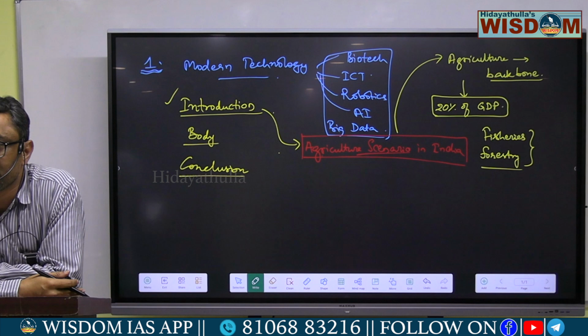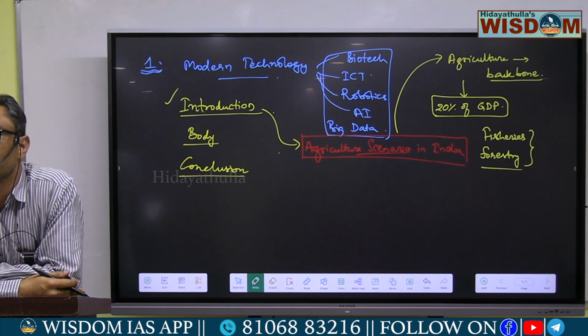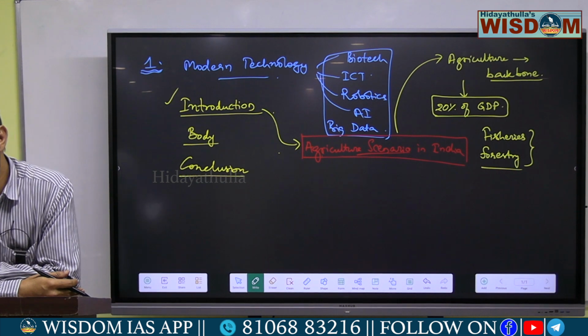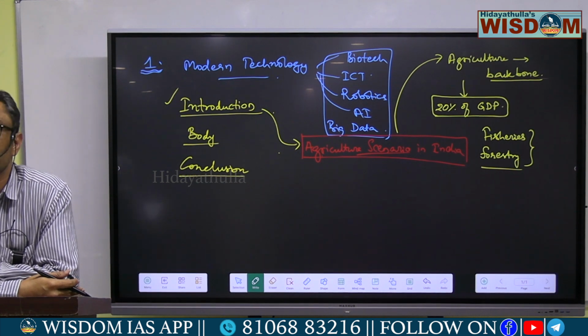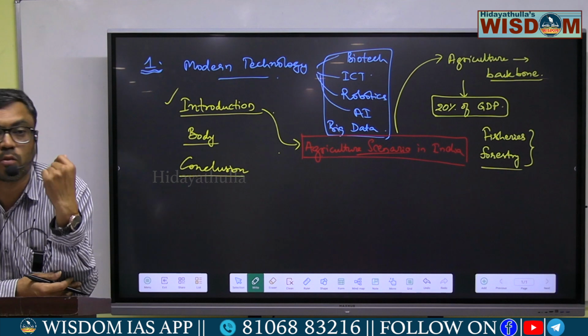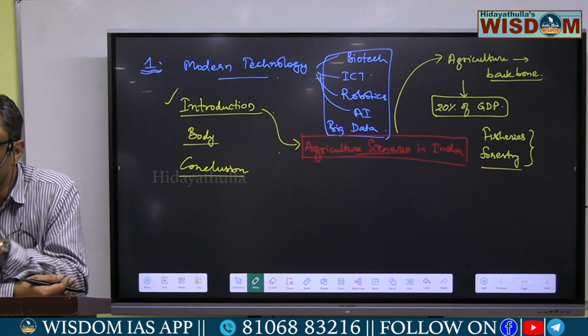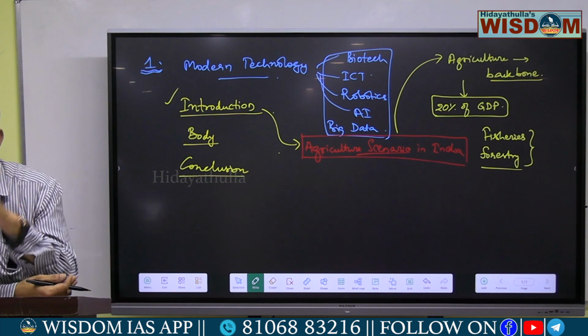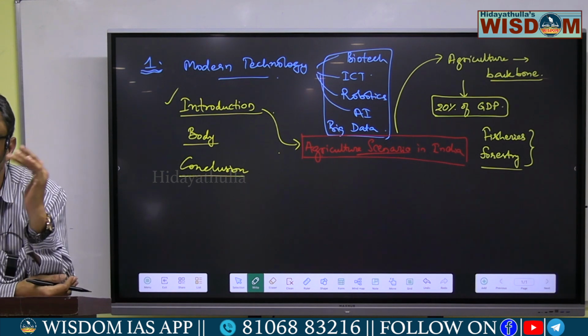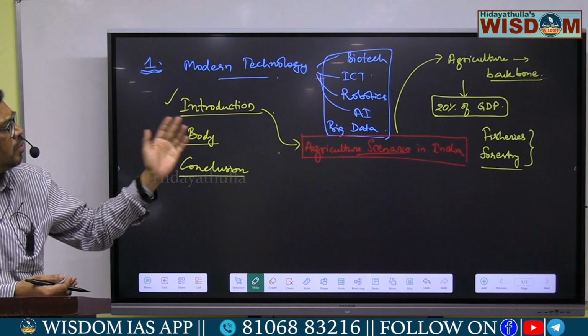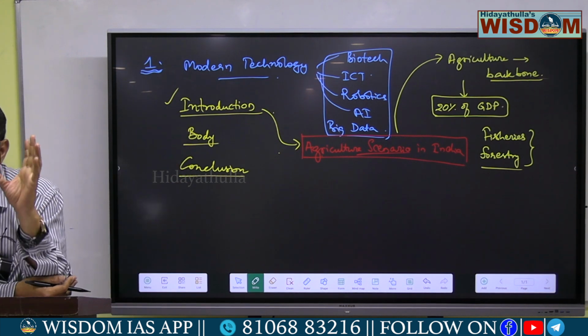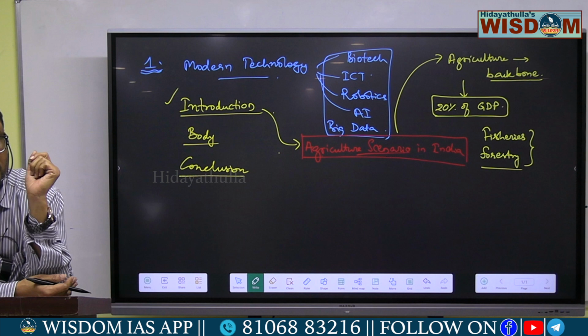Mostly in India, agriculture depends on nature, that is monsoons. There are various factors influencing agricultural productivity in India that you have to mention in the introduction part. Agriculture is the mainstay of Indian economy, and agriculture and its allied sectors contribute nearly 20% of the GDP, playing a very important role in the Indian economy.